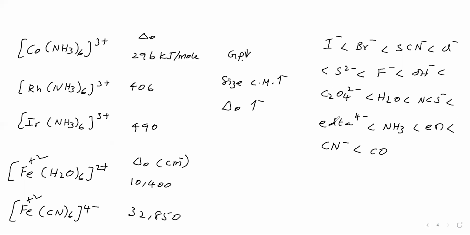Okay, like this we have given the ligand field strength. It is called a spectrochemical series.